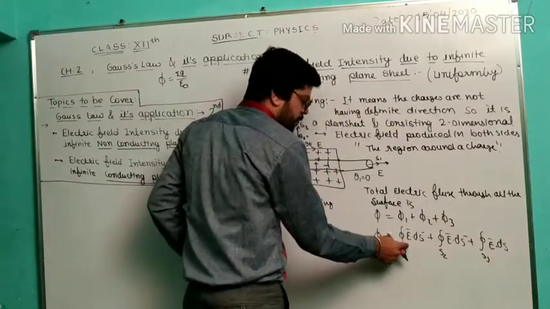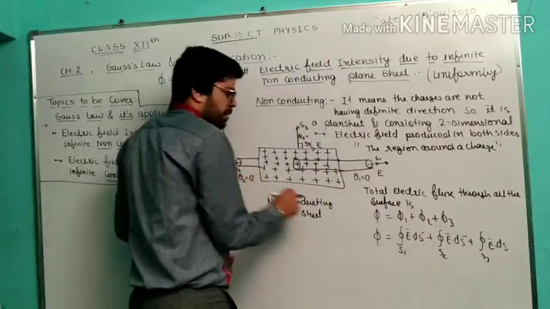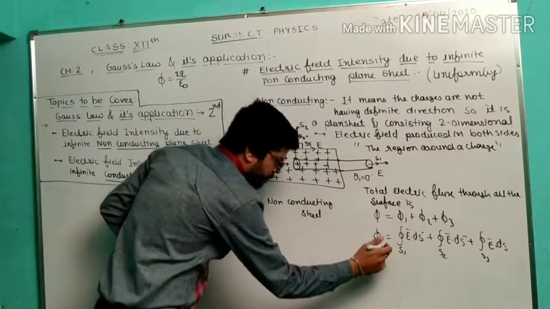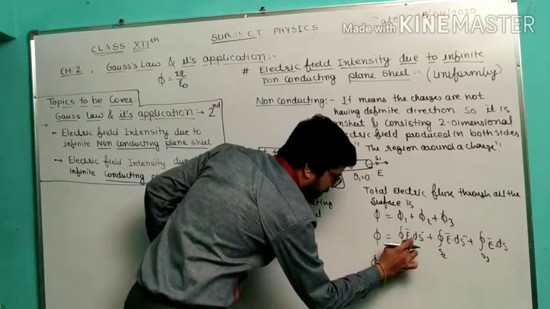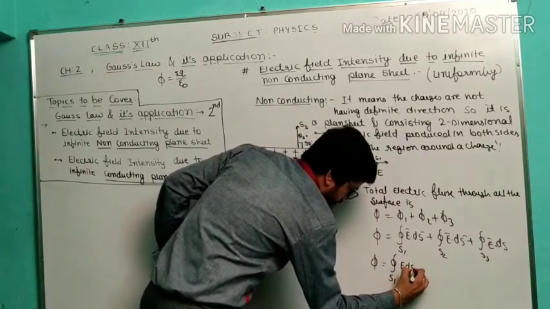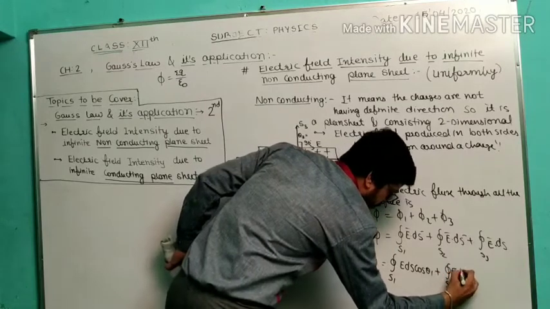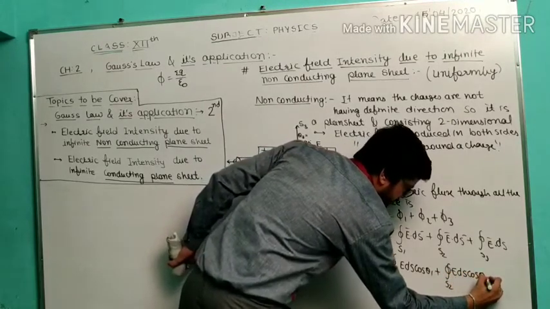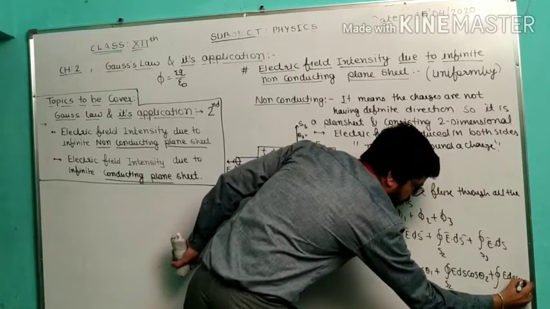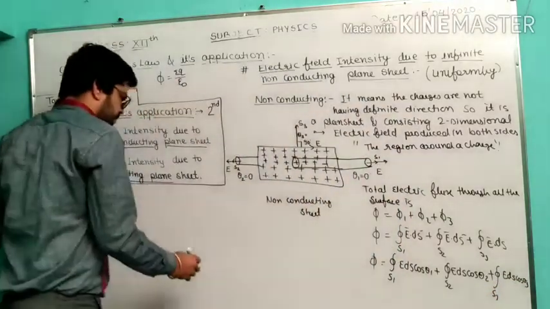This is the electric flux for surface number 1. This is the electric flux for surface number 2. This is the electric flux for surface number 3. So now what we have to do? We have to open this dot product. So here S1 EDS cos theta 1, S2 EDS cos theta 2, and here EDS cos theta 3. This is S3 surface area.